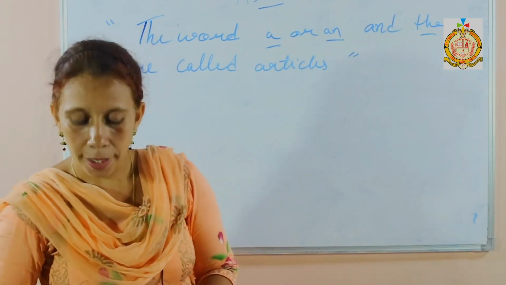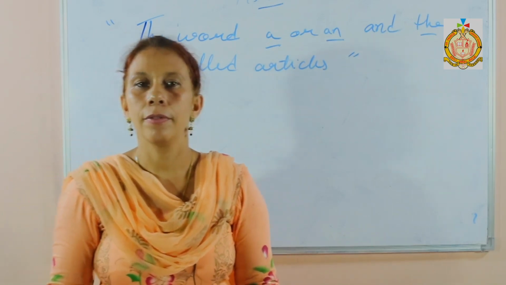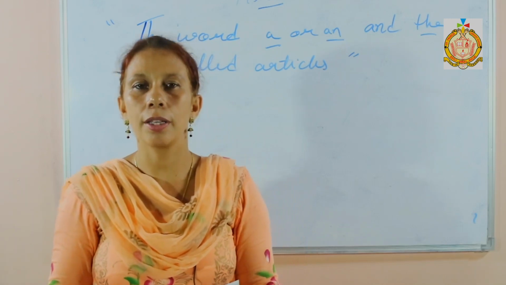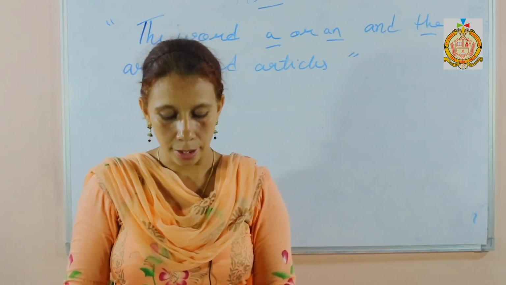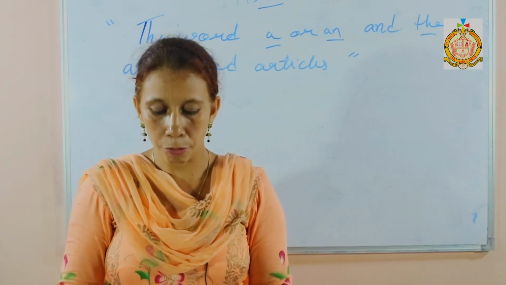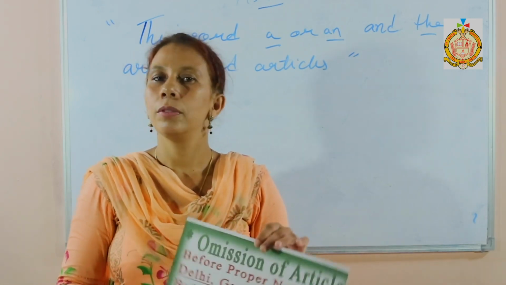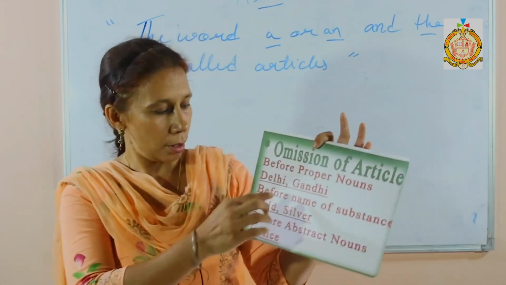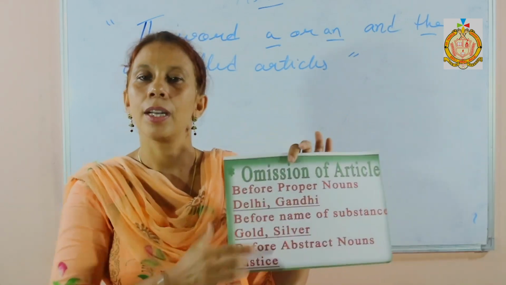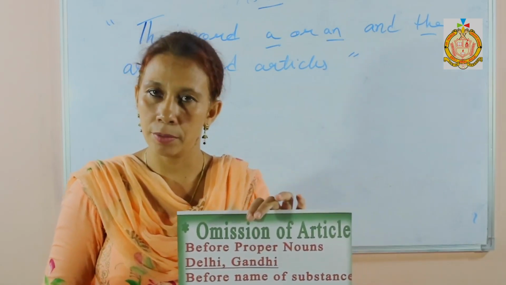The next topic is omission of articles, the conditions or places where you don't use any article. For example, never use an article before proper nouns. Delhi, Gandhi. Delhi and Gandhi are proper nouns.